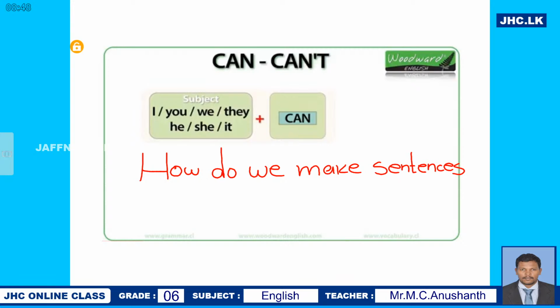Can does not change with the subject. You should be very careful about this. It's always can. You can't change the word can with the subject. You can't say she cans or it cans.